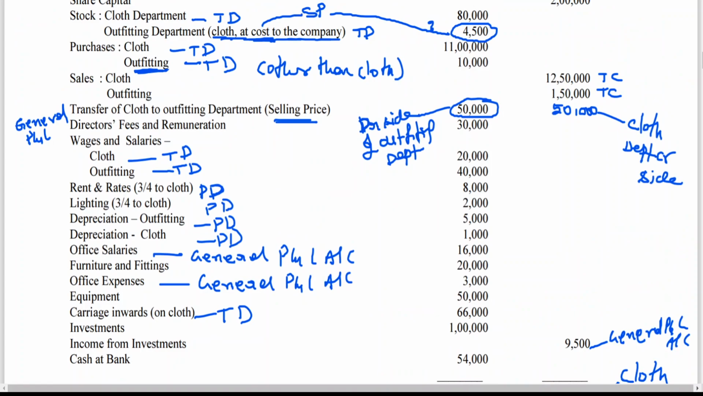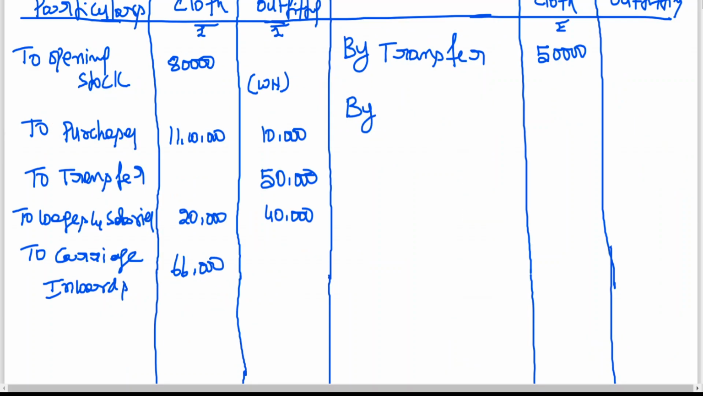Sales, we have not taken yet, no? Sales, cloth department 12 lakh 50,000 and outfitting 1 lakh 50,000. I have been repeating once again, for cloth department, transfer to outfitting department is as good as sales. So if you look at the total sales, for calculating GP ratio, you should assume total sales as 13 lakhs. Now I need to find out gross profit of cloth department. Then I can find out GP ratio.